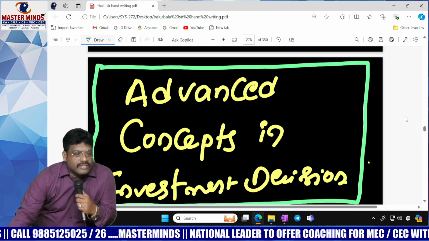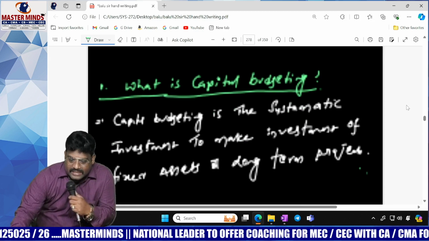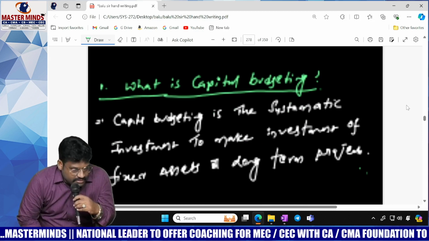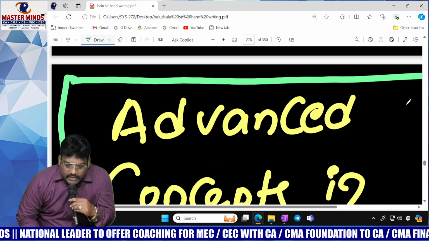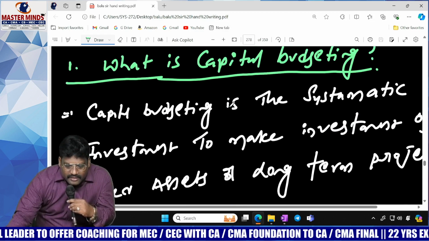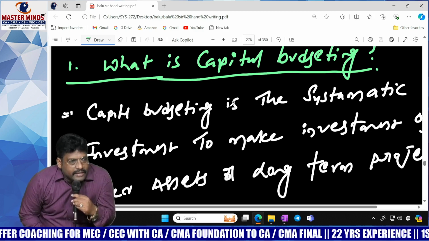Dear students, what is capital budgeting? Well, we know that capital budgeting is systematic planning to make investment on fixed assets. See, financial management is the subject of decision making. There are three major decisions of financial management. Number one, financing decision. Number two, investment decision. Number three, dividend decision.